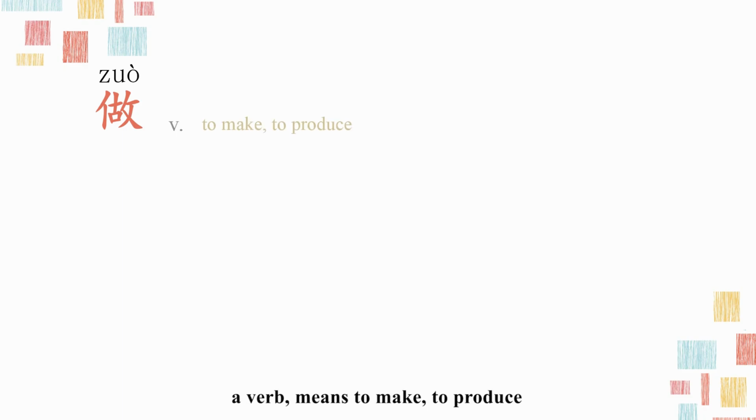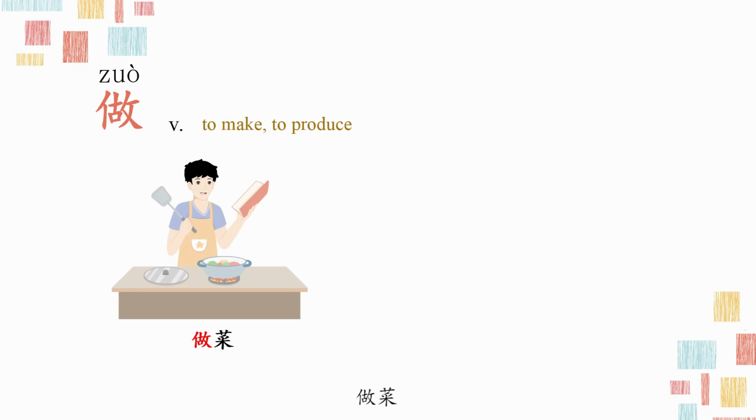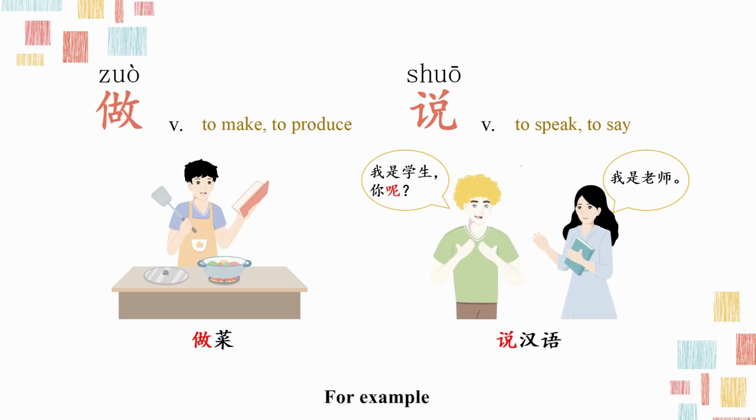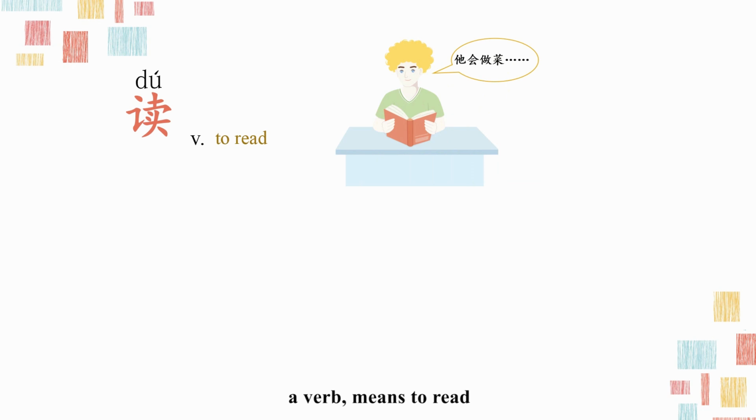做，a verb means to make, to produce. For example, 做菜，to cook dishes. 说，a verb means to speak, to say. For example, speaking Chinese language, you can say as 说汉语。读，a verb means to read. For example, 读汉语，read Chinese.